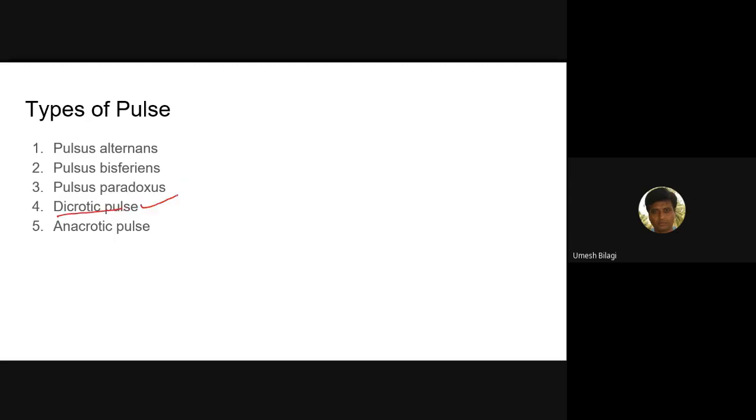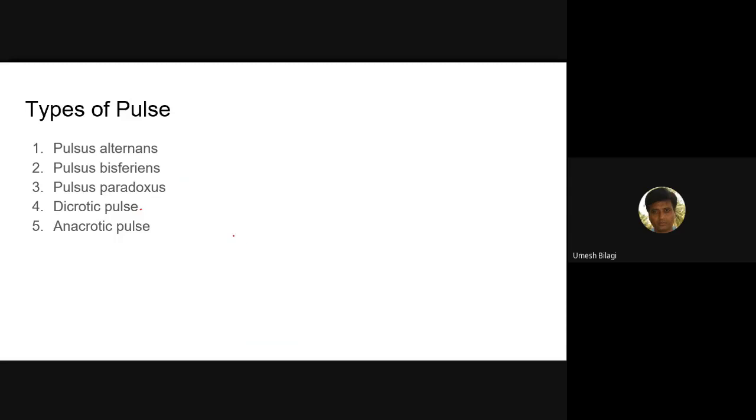And then you have the dicrotic pulse. What is a dicrotic pulse? Systolic and diastolic both have a peak. They have two impulses, that is, two pulses. One comes in systole, the other comes in diastole. That is the dicrotic pulse.